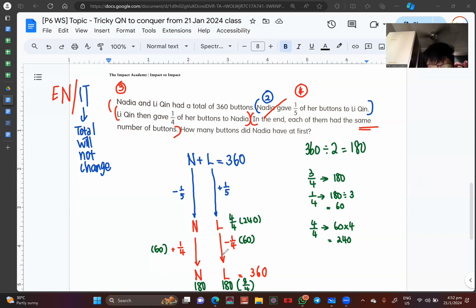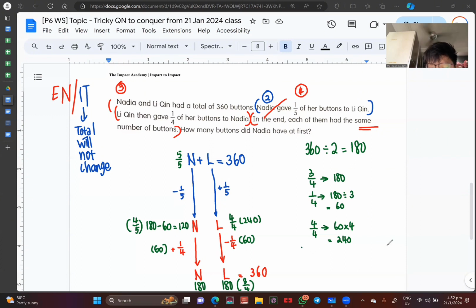Now, once I'm done with this, what you can see over here is this 180. I can actually find out what Nadia has over here. I simply have to do 180 minus 60. Why is that so? Because this 60 was given to her by Li Qing, so I want to find before giving. So we get 120 over here. And we can confidently say that this 120 is 4/5. Why? Because over here you look up, you realize that this is minus 1/5. That means Nadia started with 5/5.